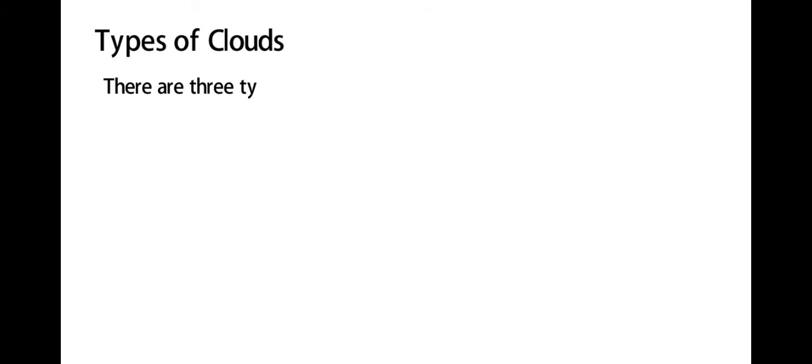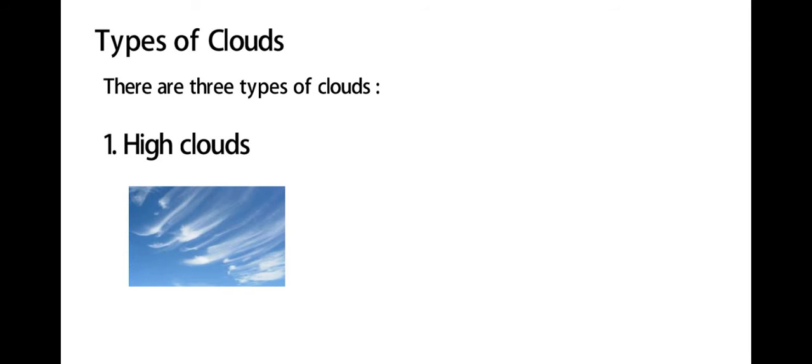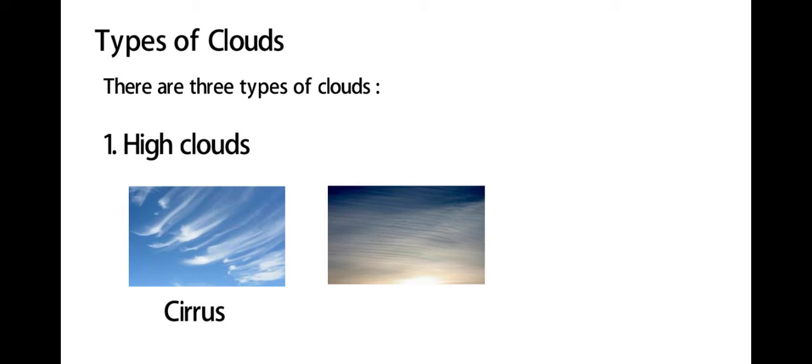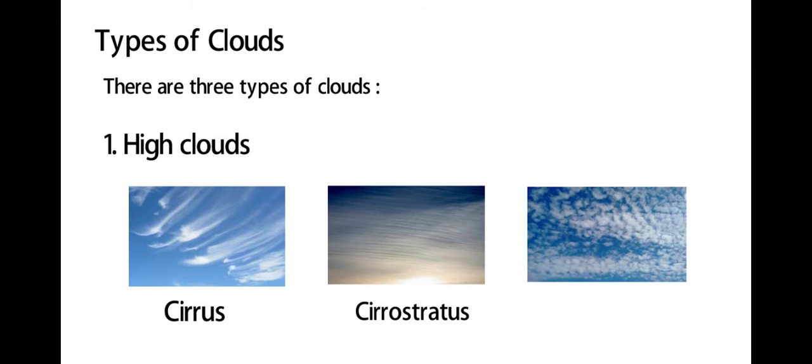Types of clouds. There are 3 types of clouds. High clouds: cirrus, cirrostratus, cirrocumulus.